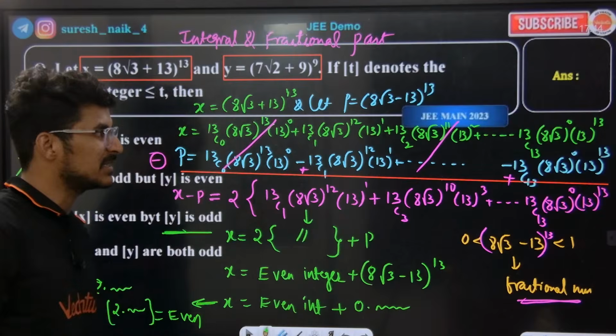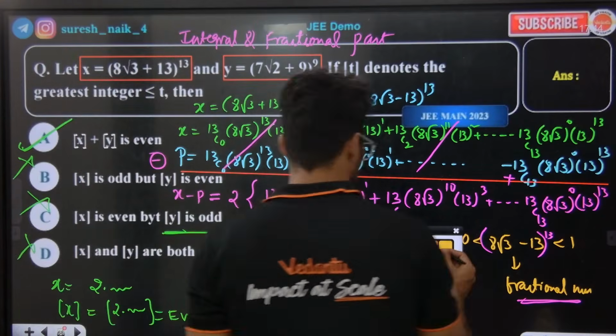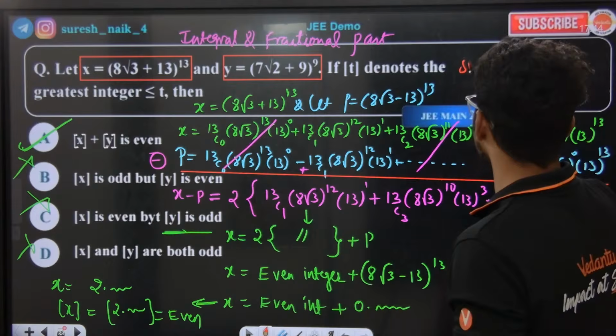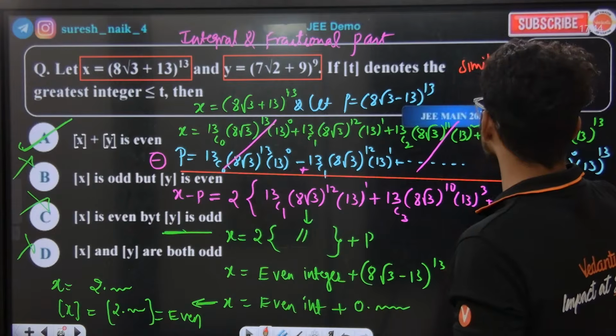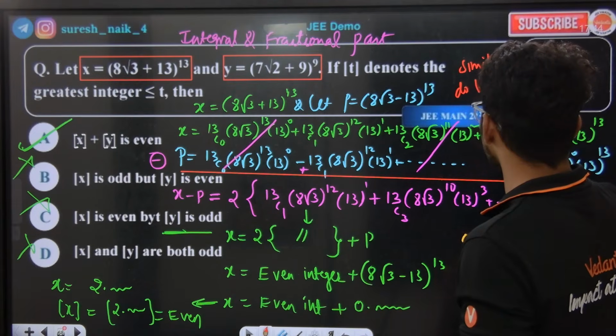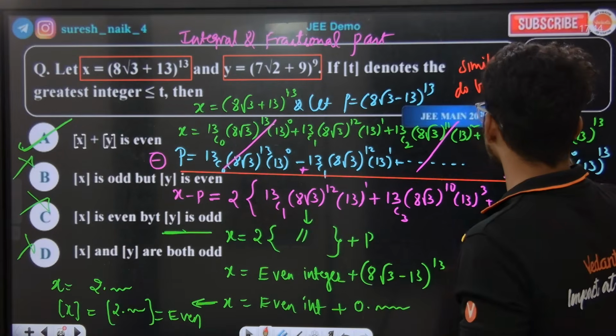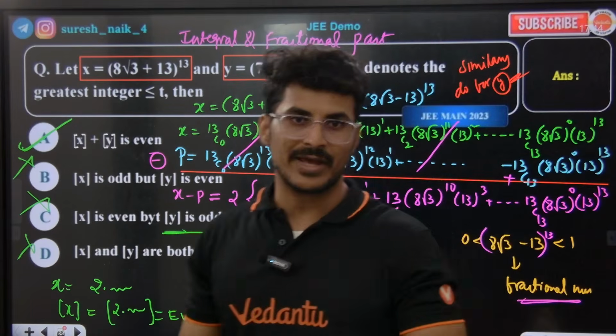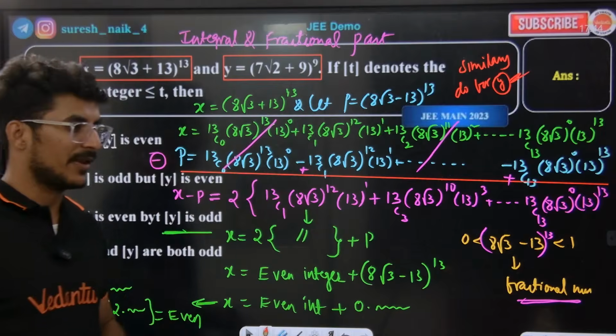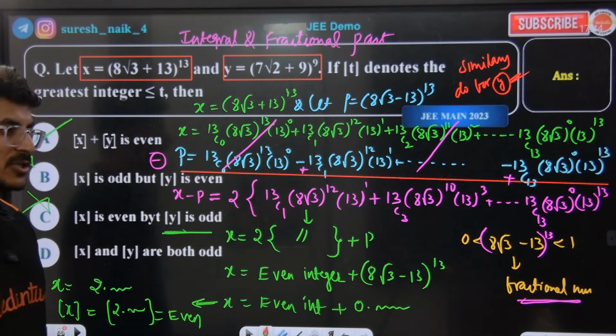I have already done this in the previous batches. So similarly you need to do for y also. Definitely the step of y is going to be even. Step of y is also going to be even only.